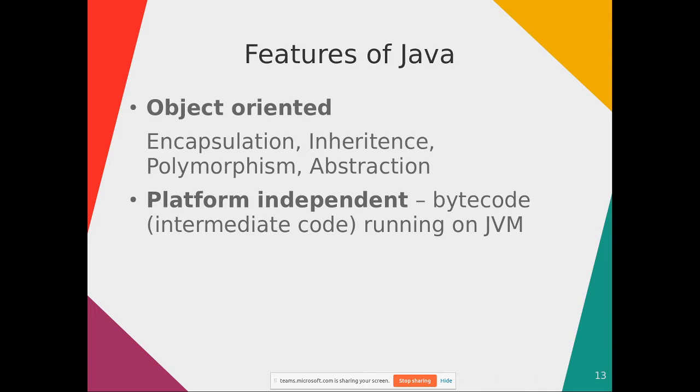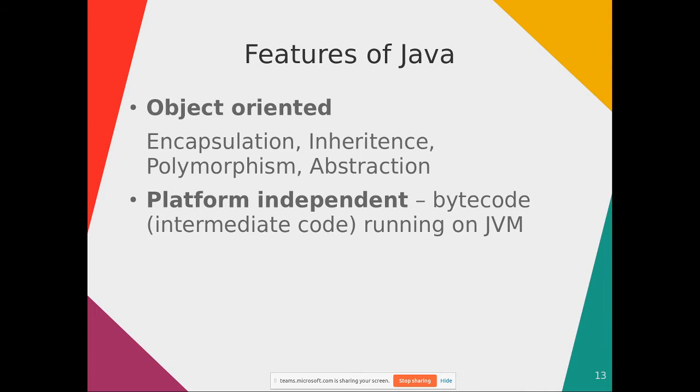When Java first started, they installed the JVM inside electronic devices like a toaster, a microwave, all electronic devices, and whatever Java code was written would run on those different devices. So that's why this is called platform independent.